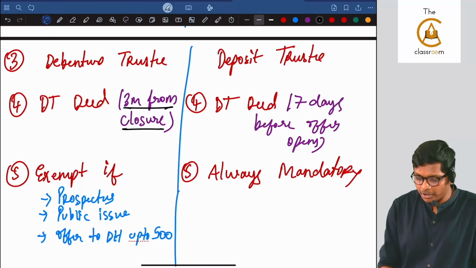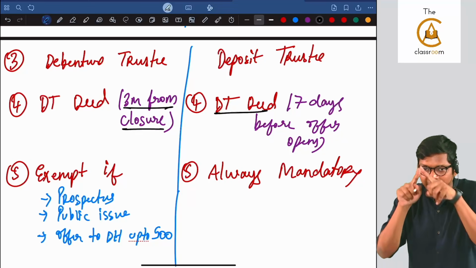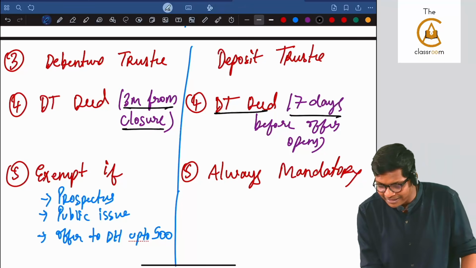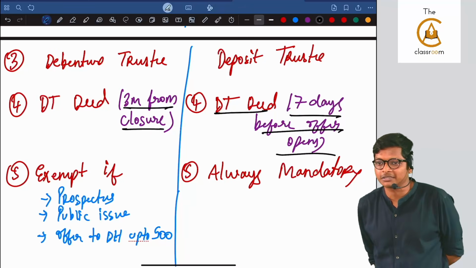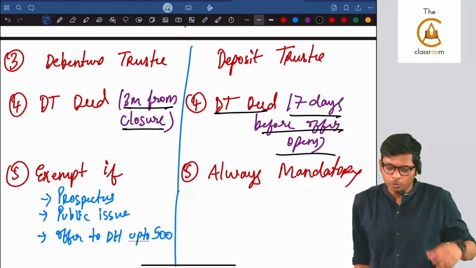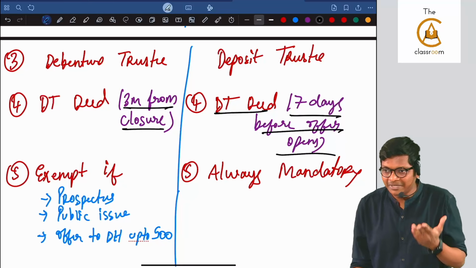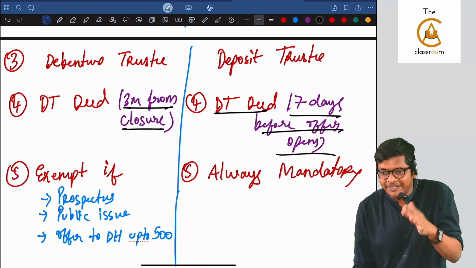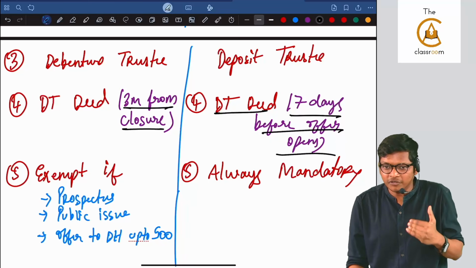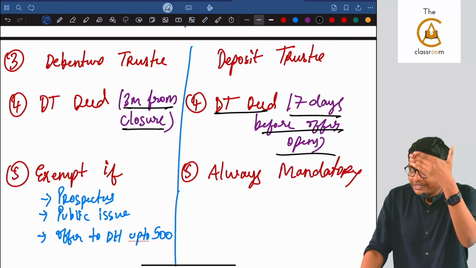But in deposit, they are saying that same agreement between those 3 parties, that triangle, should be made 7 days before the offer opens. Now, you will remember 7 days. You will remember 3 months. But in exam, for which 7 days? For which 3 months? The chances of confusion are high because ICAI will make you confused. In the case study, they will give you both.